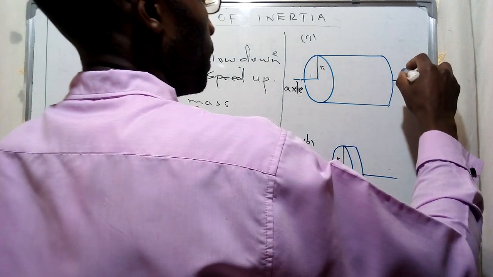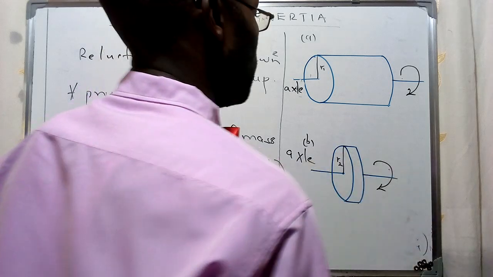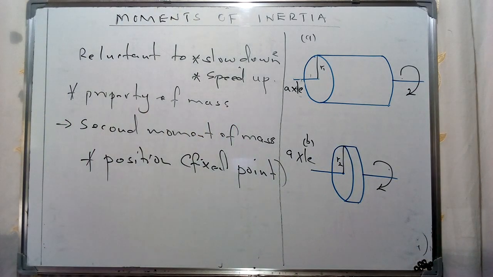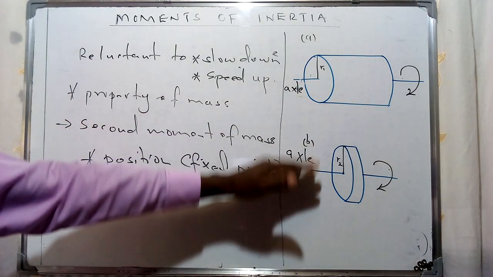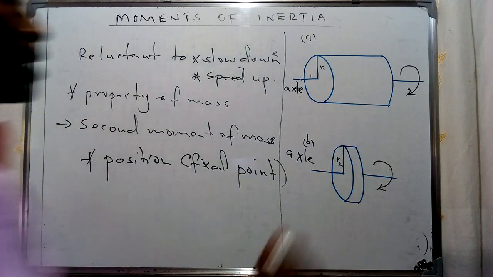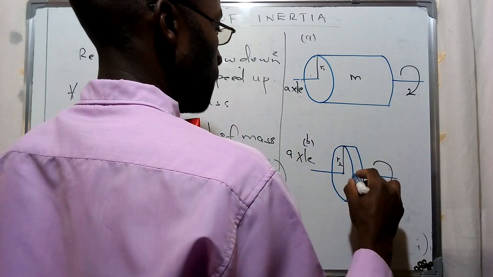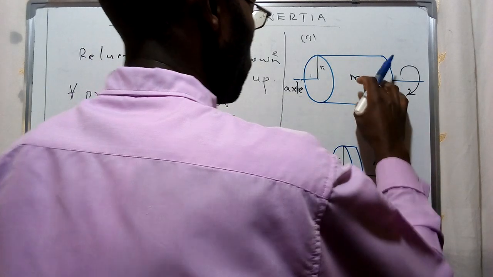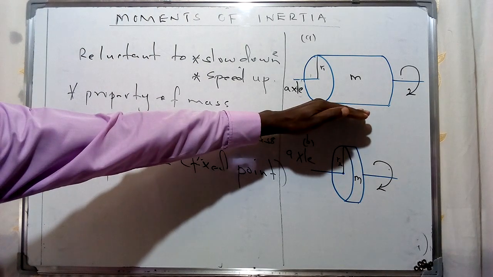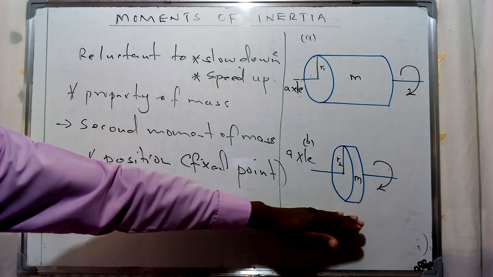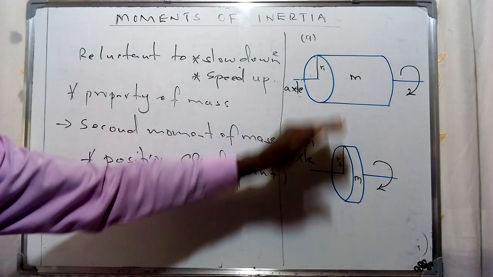If we try to turn this cylinder and the disc respectively, we will witness some amount of force, which varies even if both consist of the same mass m. So if this one is 20 kilograms, this is also 20 kilograms, and they are objects of the same mass.